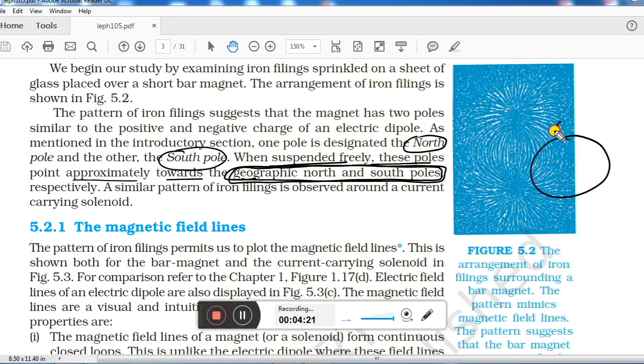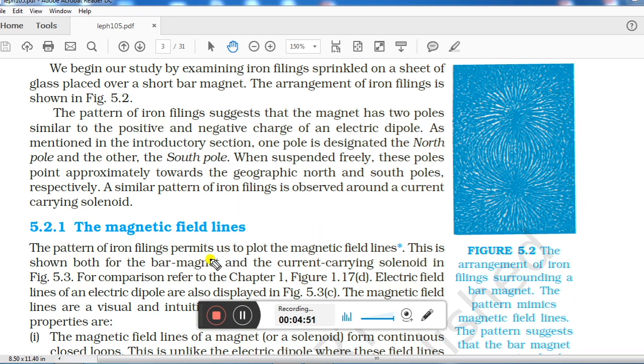We considered the earth like this, and if this line is representing the north south direction, then in this orientation the bar magnet was coming to rest, and with the help of this only we identified that this end will be the north end or north pole and the other end will be the south end, or south pole. So we discussed so many things about bar magnet.